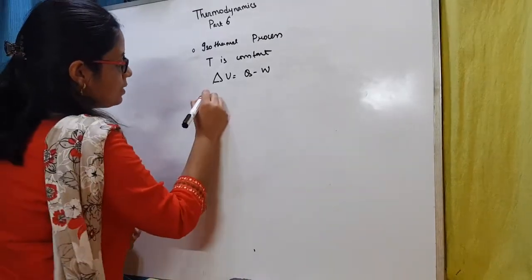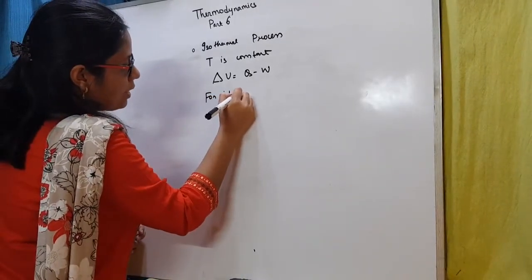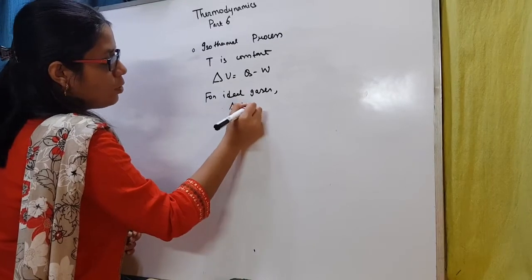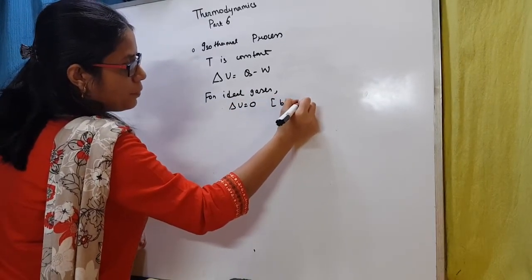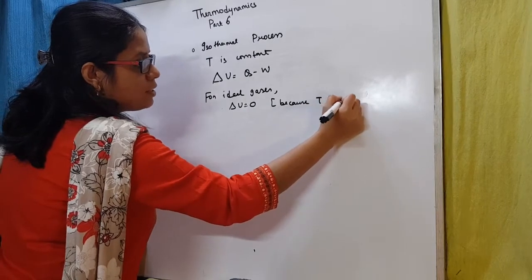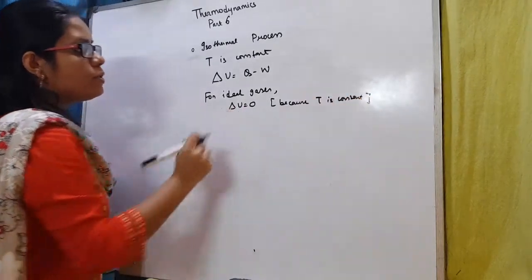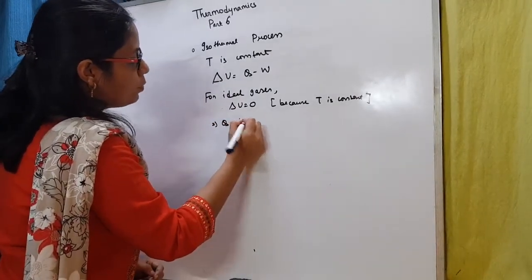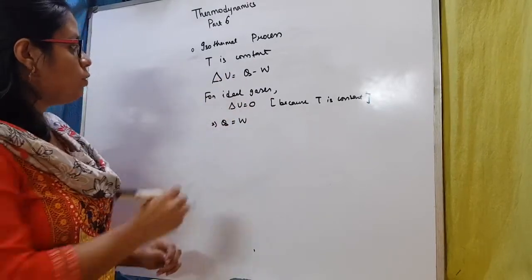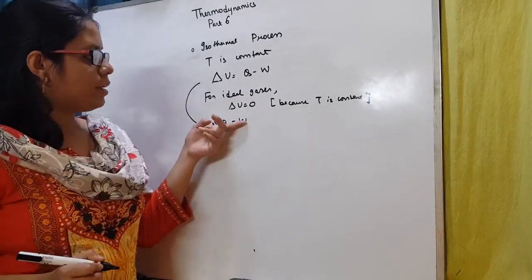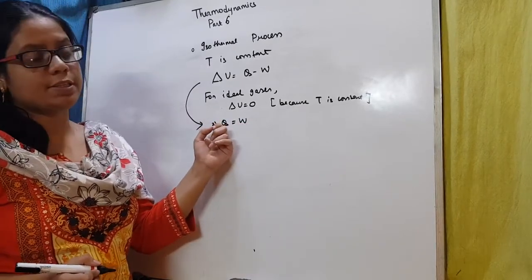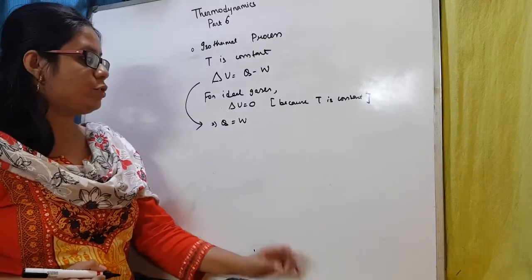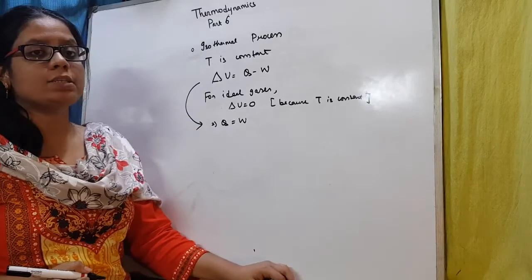So, for ideal gases, we can say that delta U will be equal to 0, because temperature is constant. Delta U is equal to 0. If delta U is equal to 0, we can write Q is equal to W. This means that whatever heat energy you gave to the system, the entire heat energy has been used up in doing work. Internal energy of the system has not been changed, only work has been done. So this was the isothermal process.